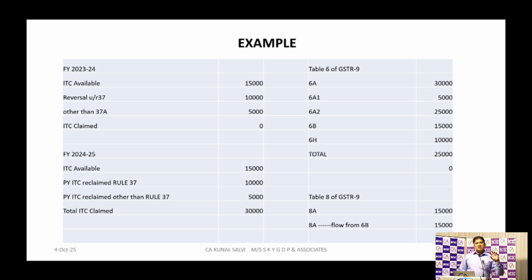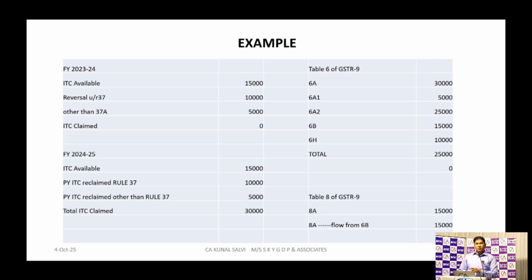Again, in table number 6H, I will report that 10,000. That reclaim amount of the previous year which I reversed because of Rule 37 and which I have reclaimed in 24-25, that is rupees 10,000, I will declare in table number 6H. So ultimately, for the 25,000 of 6A2, I will make the bifurcation in table number 6B, that is 15,000 my current year ITC, which is the first line of our 24-25, and 6H 10,000.